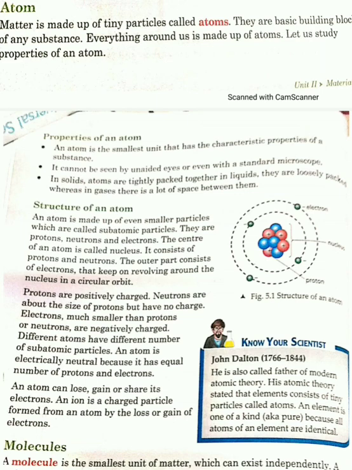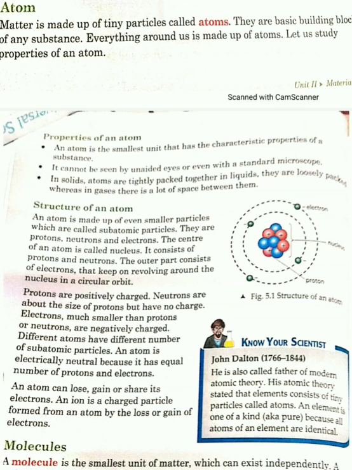And where are proton and neutron situated? They are situated inside the nucleus, and nucleus, we can say, is the center of the atom. Electrons are very light in weight, therefore they revolve around the nucleus in circular orbits.